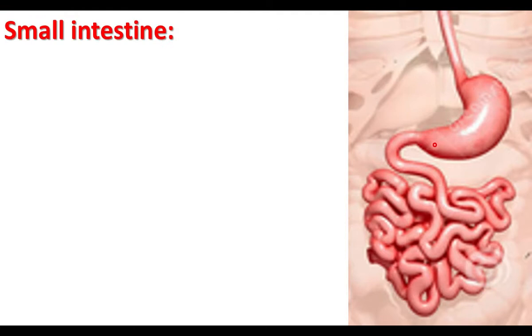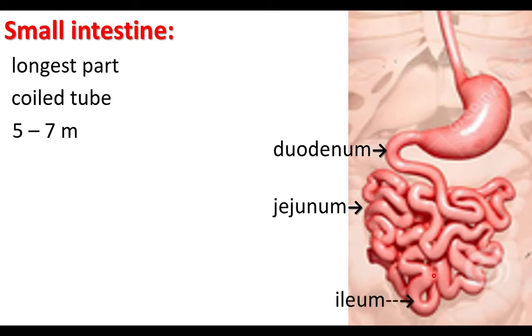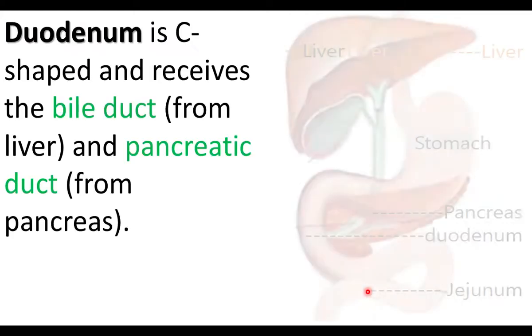Stomach is followed by the small intestine. Small intestine is the longest part of our digestive system. It is a highly coiled tube. Its length is 5 to 7 meters. It has the first U-shaped part, duodenum, then jejunum, and the last coiled part, ileum. Duodenum is the U-shaped part. Jejunum is a shorter segment. Ileum is the longest part of the small intestine.